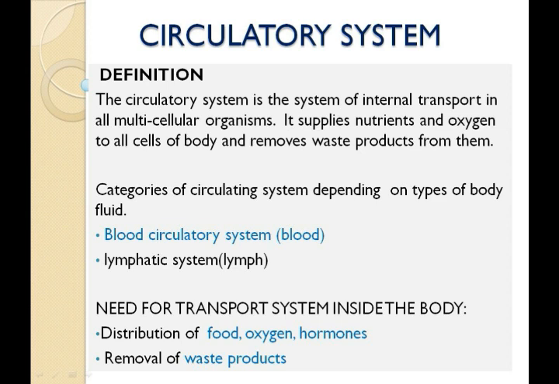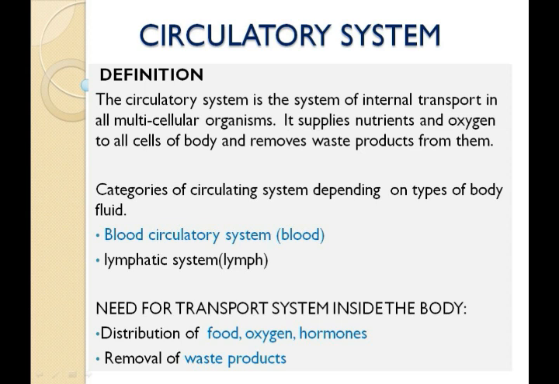Our human body has different types of circulating fluids, depending upon which your circulatory system can be categorized into two types, that is the blood circulatory system and the lymphatic system. Basically for ICSE we will be dealing in detail with the blood circulatory system. Before moving on with it, first let us have an idea about why we need a transport system in our body and the different types of body fluids.